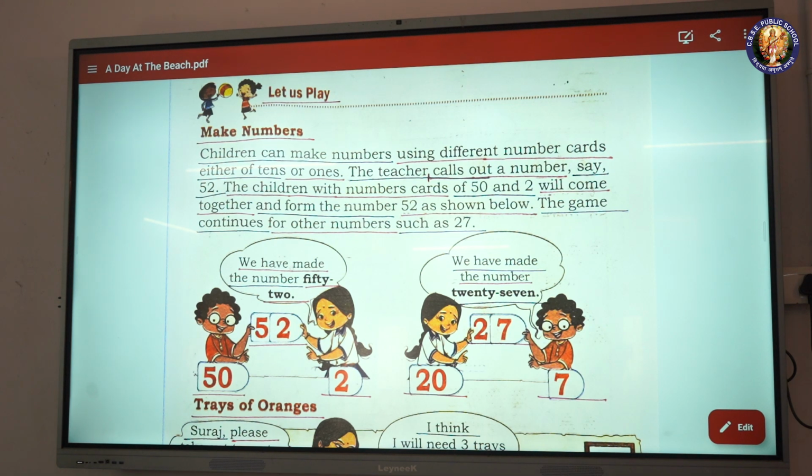We have made the number 52. We have made the number 27. 52, 50, 2. 27.